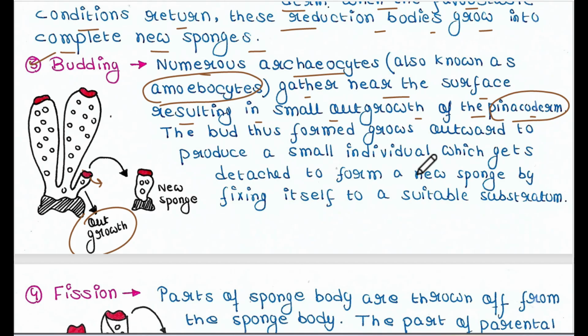And this bud grows outward to produce a small individual, which gets detached to form a new sponge by fixing itself to a suitable substratum. So these archaeocytes or amoebocytes gather in this bud and form a small bud, and that bud will grow up. This is the outgrowth, and that will be detached from the main animal body, and here is the new sponge which will fix itself and become the new animal.